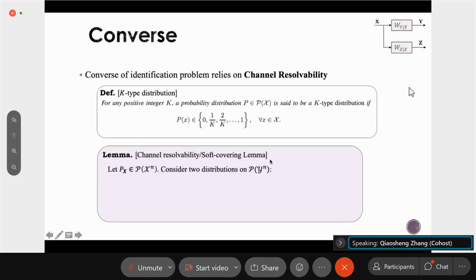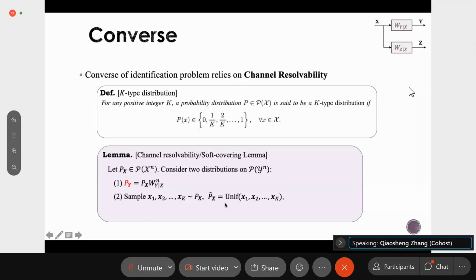in the literature. So we are given a distribution p_X on the product space X^n, and now we consider two distributions on Y^n. The first distribution p_Y is induced by p_X and the channel. And for the second distribution, we describe it as follows. We first sample k sequences x_1, x_2, all the way to x_k according to the distribution p_X. And then we construct another distribution p tilde X as a uniform distribution over the k sequences that we generated